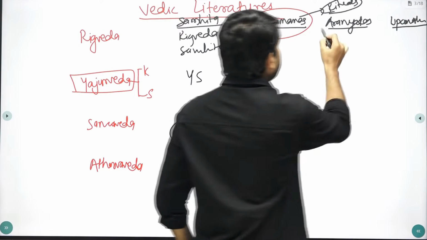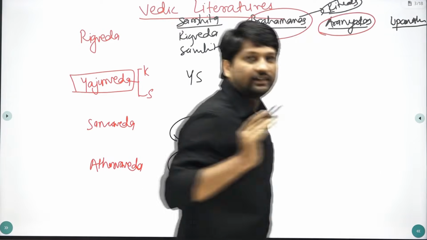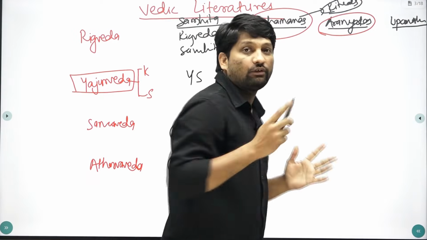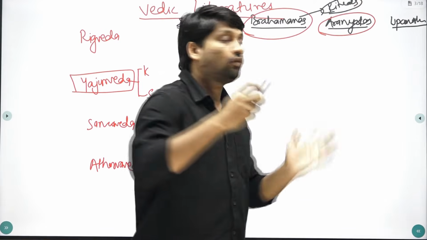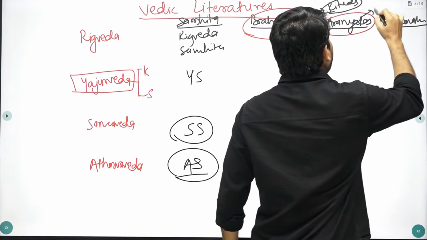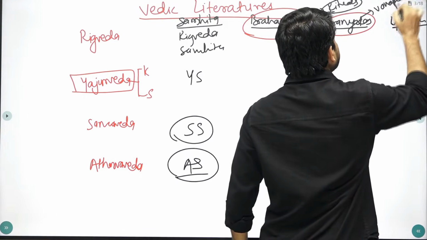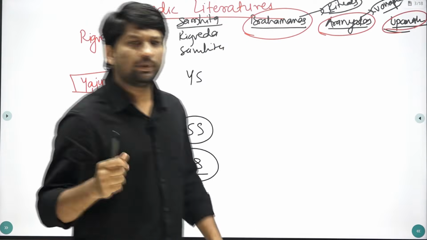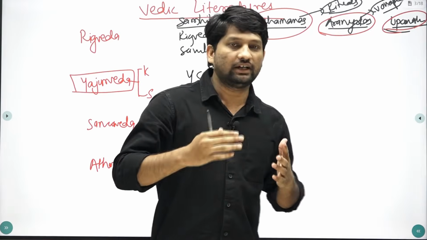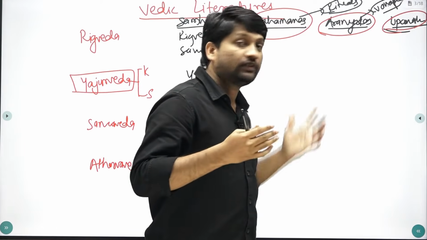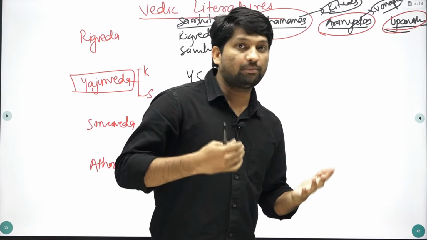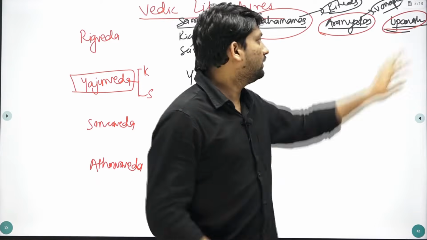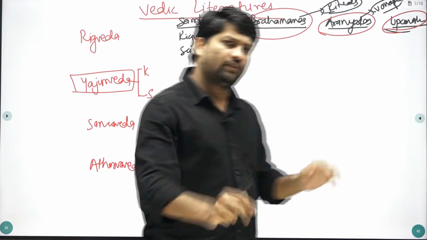Then what are these Aranyakas? Aranya is the term used for forest. Here in the Aranyakas they have given different rites to be followed by forest people or Vanaprastha. And last is Upanishad. Upanishad is basically philosophical. It deals with the soul, karma or rebirth. These are the different themes of the Upanishad. We will see them one by one.